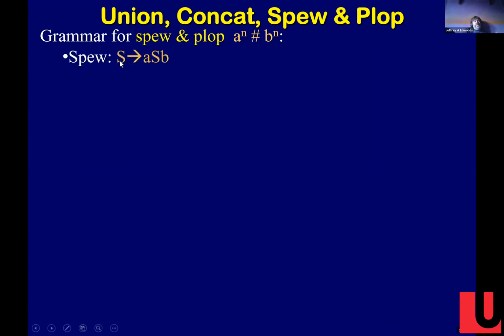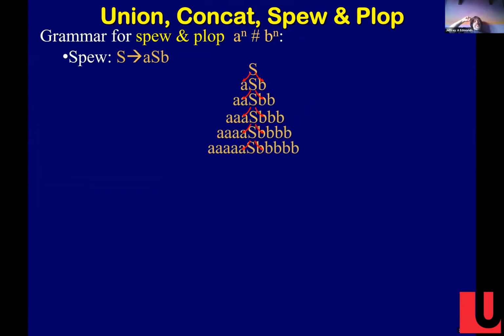Now, what's spew and plop? Suppose we have a rule like this. Well, what is an S? An S could be an A followed by an S followed by a B. So what do we do with that rule? Well, you can keep spewing out. Here, I keep replacing the S by an ASB, and so then they spew out in this way, right?